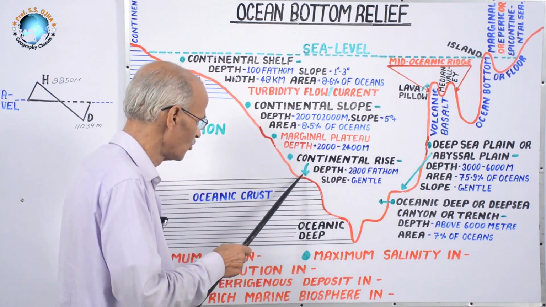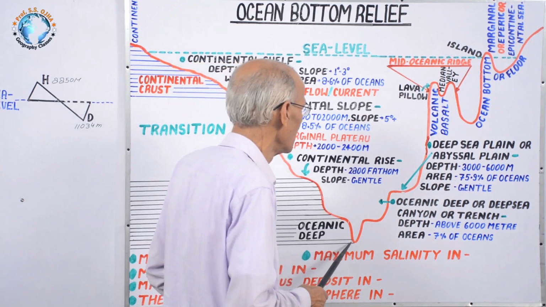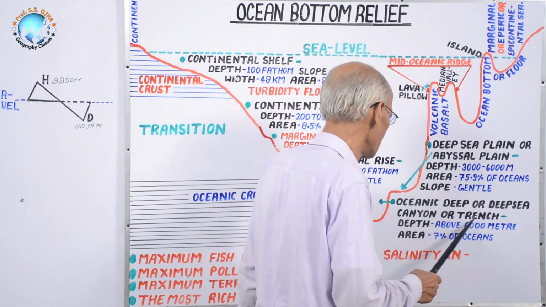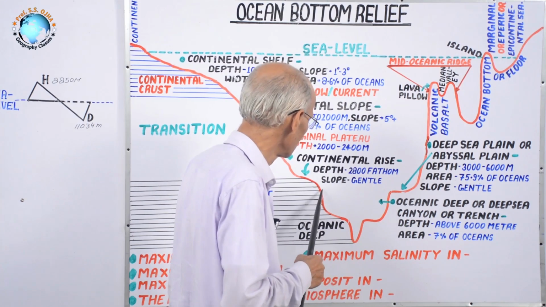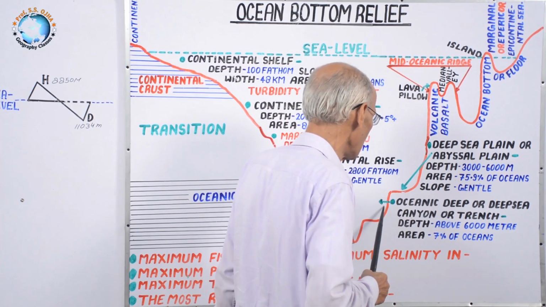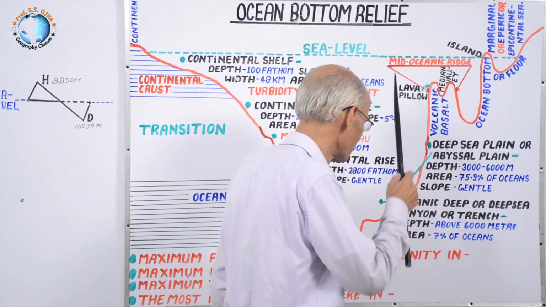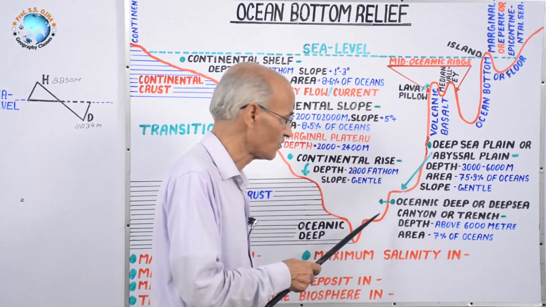Then if we go in deeper, it is called oceanic deep, and here this is oceanic deep or deep sea canyon or trench. From here to here, this is oceanic deep, deep sea canyon or trench, and its depth is above 6,000 meters from sea level, and its area is about 7% of oceans.